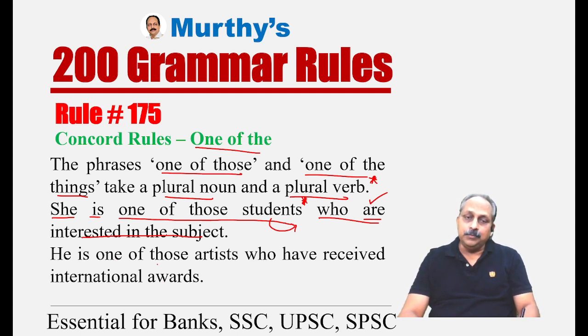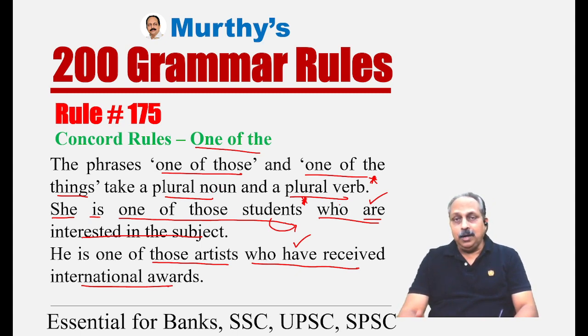Here, he is one of those artists. This clause is related to those artists, plural noun. Based on that, we have to use a plural verb. He is one of those artists who have received international awards. So here you should focus on plural noun and a plural verb.